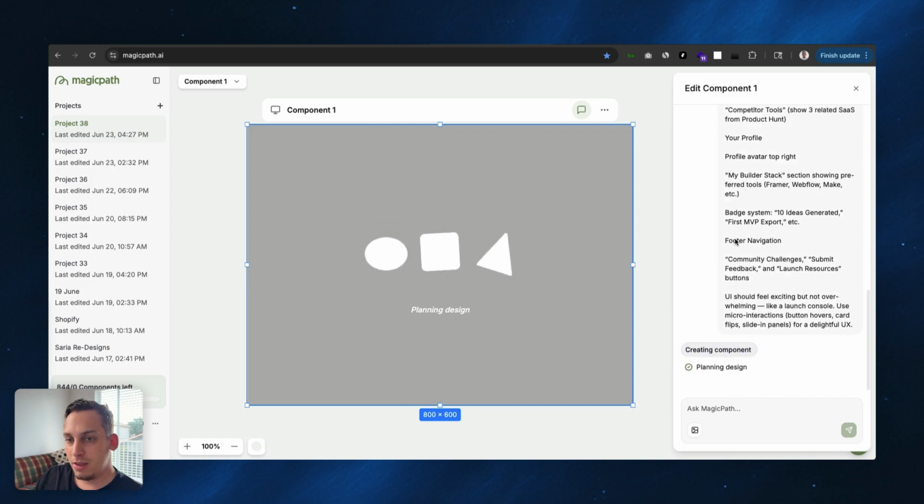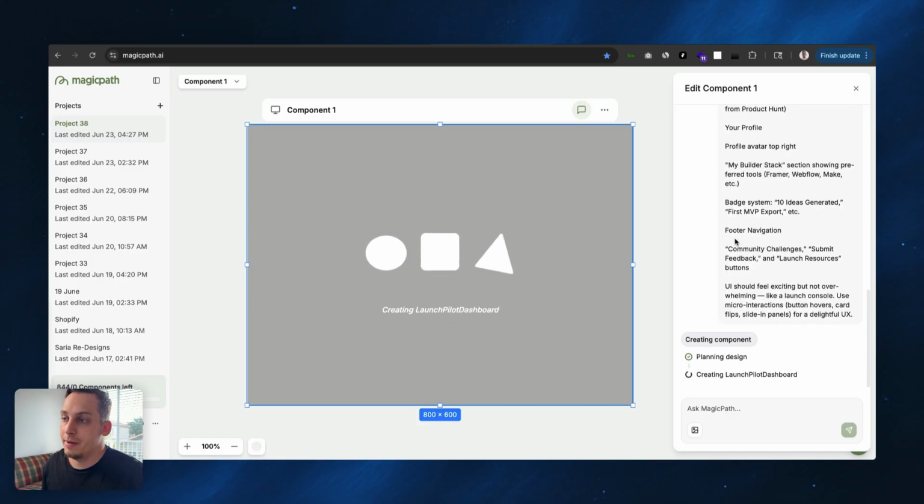And again, you don't have to use ChatGPT for this specific step. You could talk to the MagicPath AI completely free of charge. It won't take any credits away from you. So if you don't pay for ChatGPT, or if you just want to do this directly here, you can totally do that. And it's going to give you some nice designs, right?